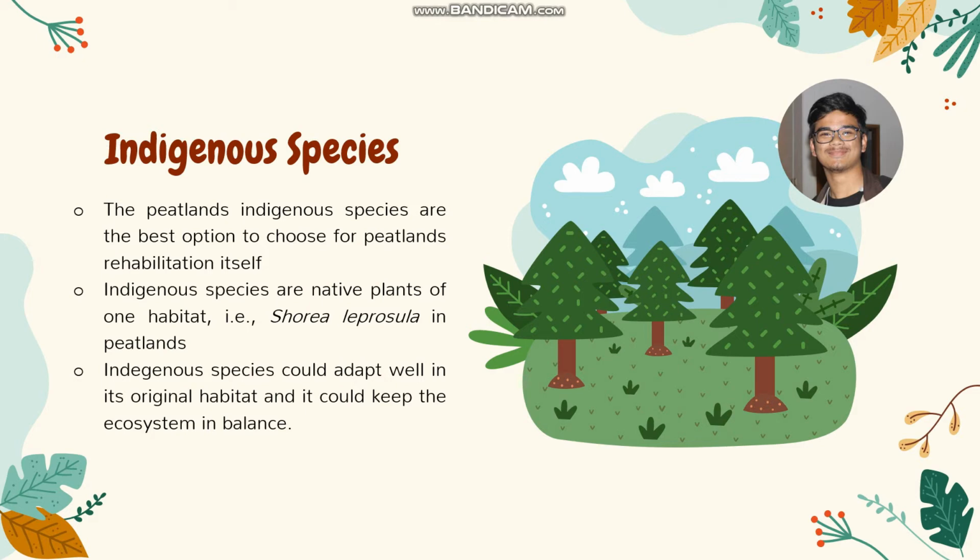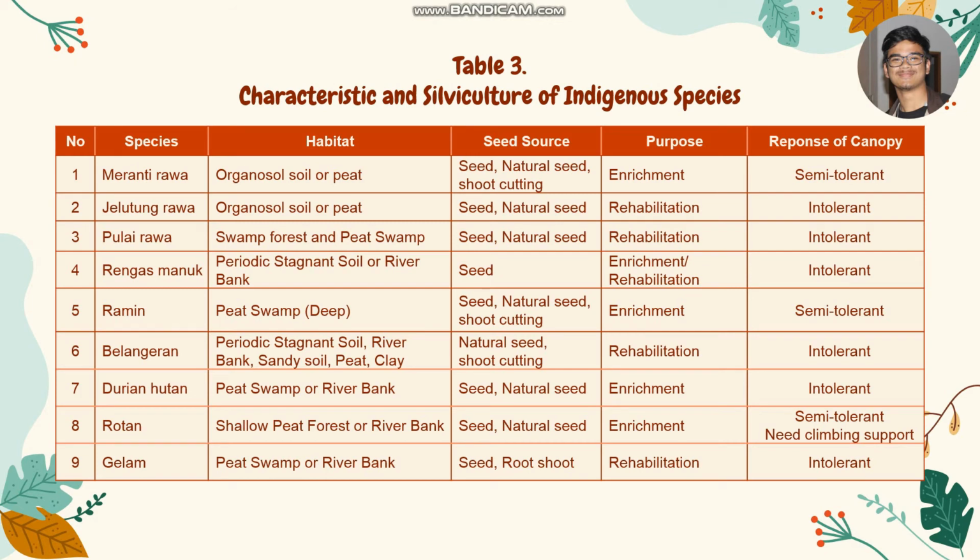Why? Because indigenous species could adapt well in its original habitat, and it could keep the ecosystem in balance. Therefore, you don't need to use extra effort to make it adapt, and you don't need to worry about the imbalance of ecosystem. Here's table 3, or the characteristic and silviculture of indigenous species information. So within the table, we have information about many indigenous species of peatlands, its habitats, the seed source, the purpose, and the response of canopy.